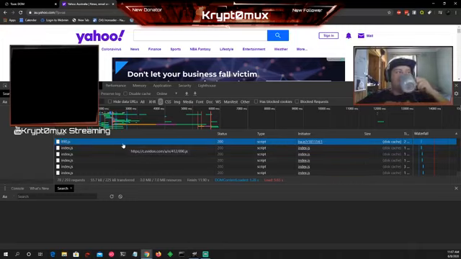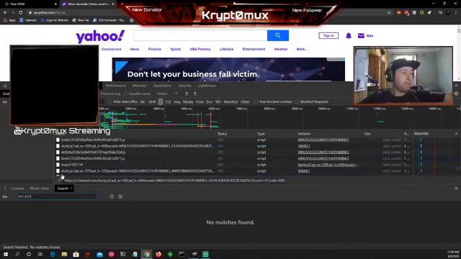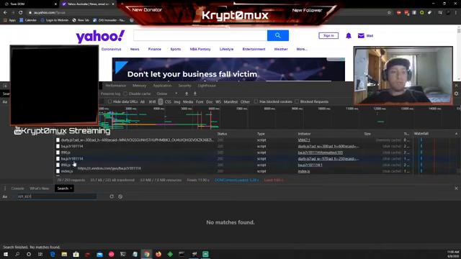So what we can do is press Control-Shift-F, and that will bring up the search tab. Then we can look for things like API key. That's a dog, sorry about that. We can then search for API key. It hasn't found anything, but it will search through all these current JavaScript files for any reference to API key. That's very interesting, and much better than going through all the code in Burp.